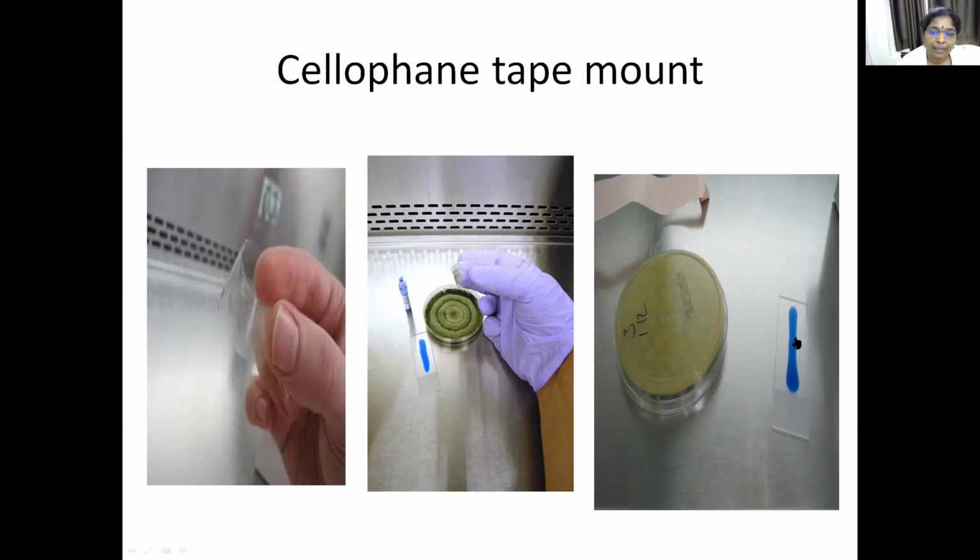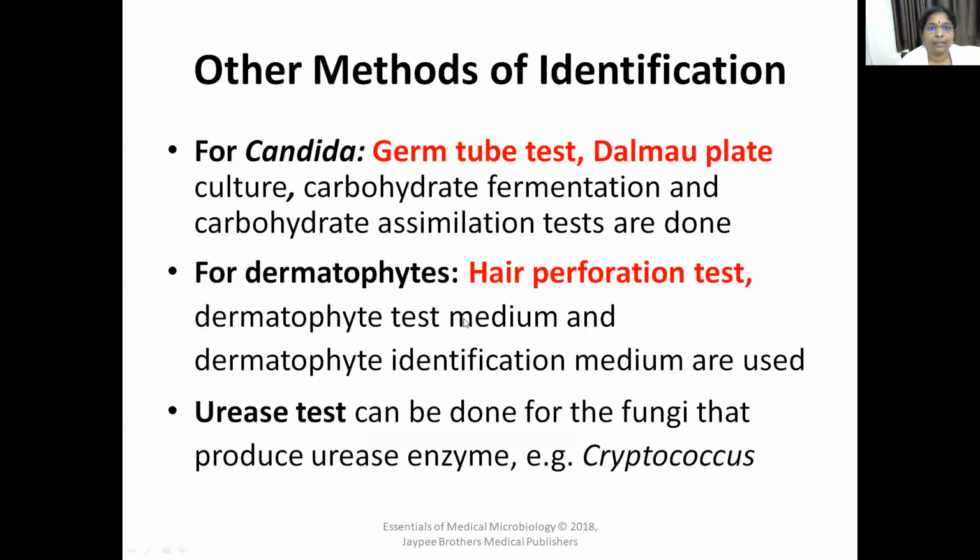Then you take another slide with a drop of LPCB, and you place the cellophane over the drop of LPCB, and you can observe the fungal morphology under the microscope. This is the easiest and quickest way compared to the slide culture method. There are other methods of identification.